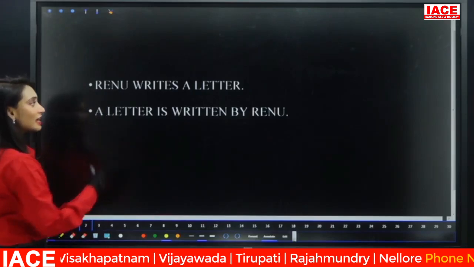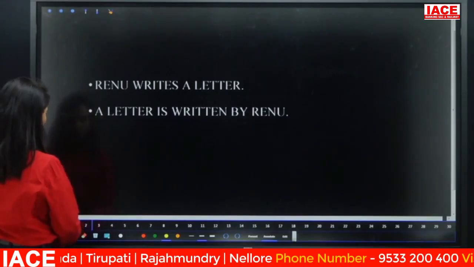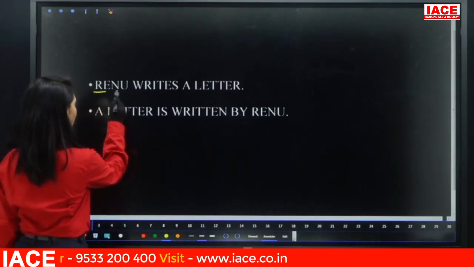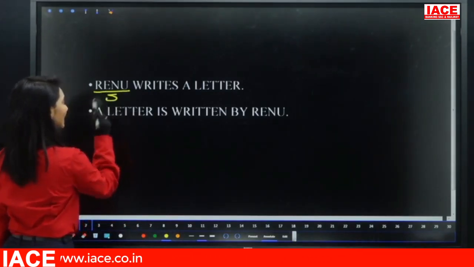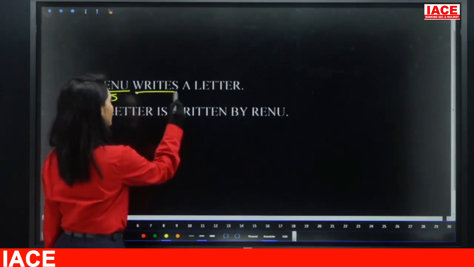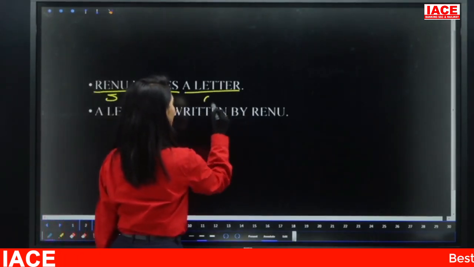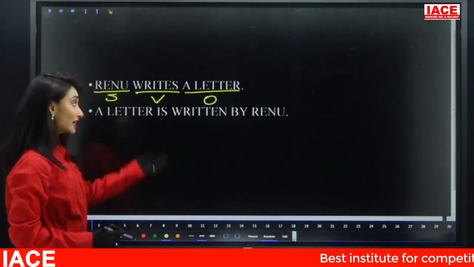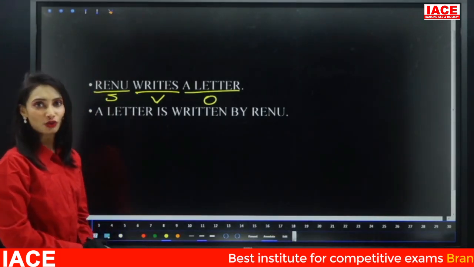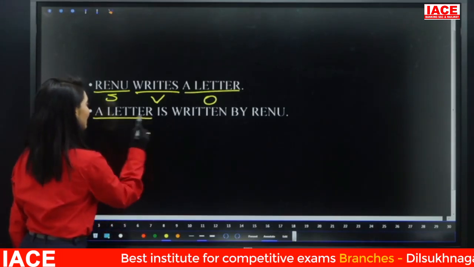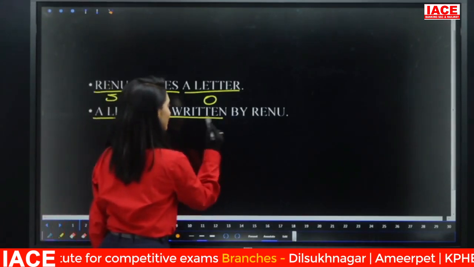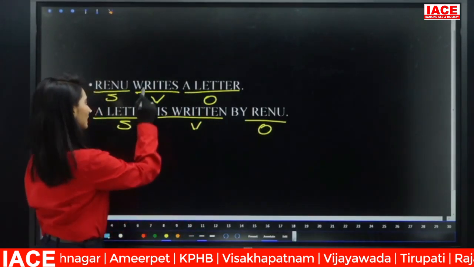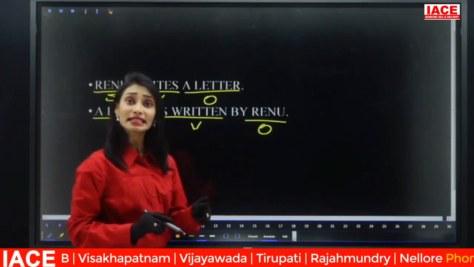Look at this one. Renu writes a letter. What is the subject here? Renu writes a letter. Verb is writes, and object is a letter. And look at the next sentence. A letter is written by Renu. What is the subject here? A letter. Verb is written. Object, by Renu.